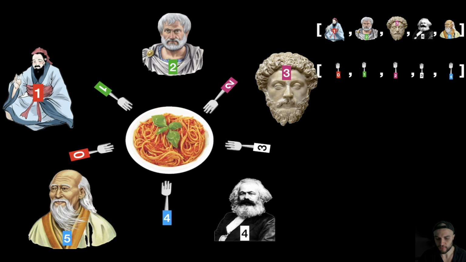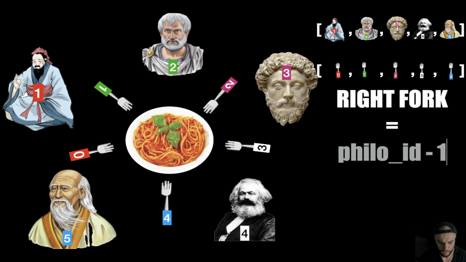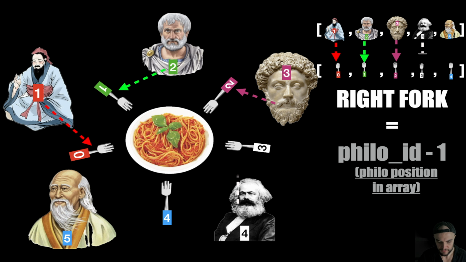For the right fork is pretty straightforward, right? We have the position, which is actually the position as well of the fork. So we can simply assign the right fork thanks to the position value. For the left fork, the thing is more tricky because we are in a table, which is a modular object, essentially like a clock, right? A circular object.